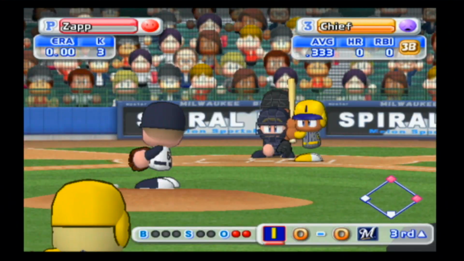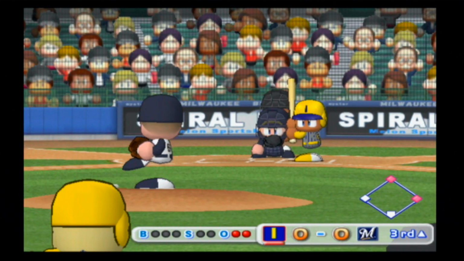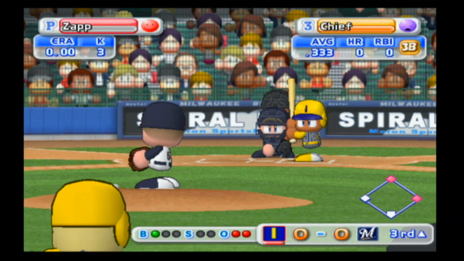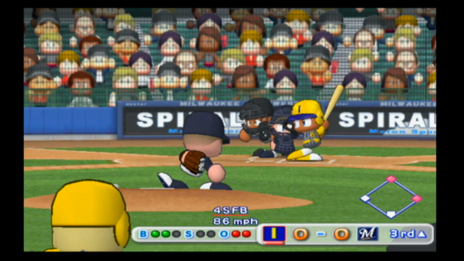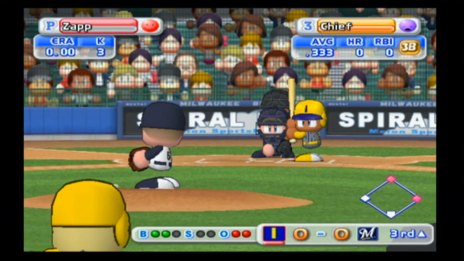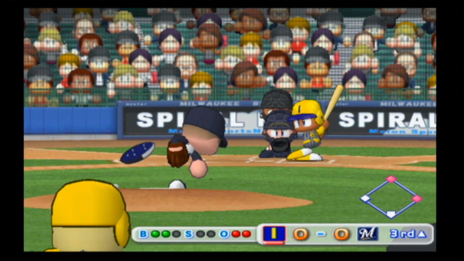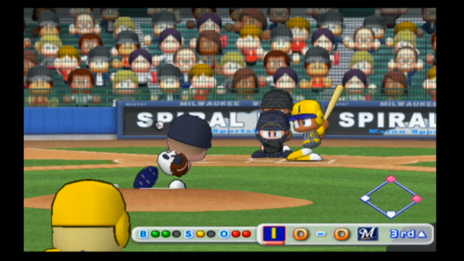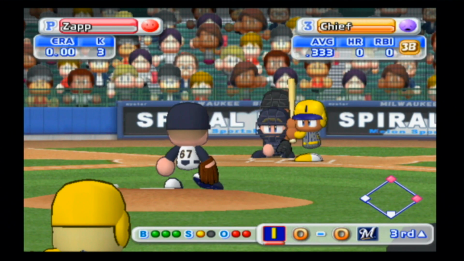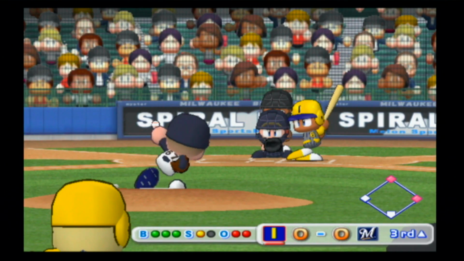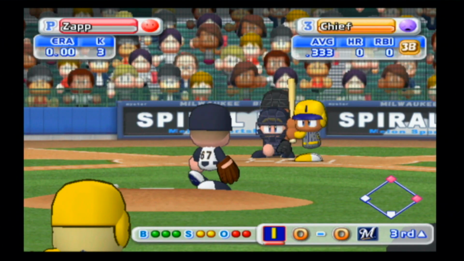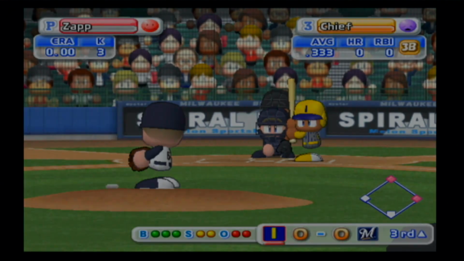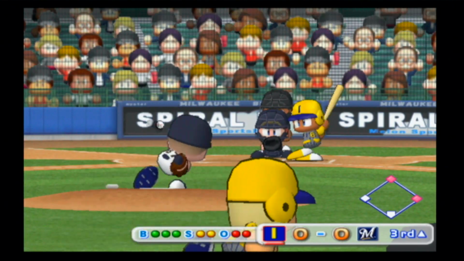So that will leave runners at first and second with 2 outs now for Chief, who's batting .333, nothing to sneeze at, but it is actually low for him. Has a 2-0 count at the moment. Swings and misses at a knuckleball. Zap throws a knuckleball, but I would not call him a knuckleballer. Doesn't depend on it, though he gets another swing and a miss on it there. Runners off with the full count, and we will try it again after that pitch is fouled away.